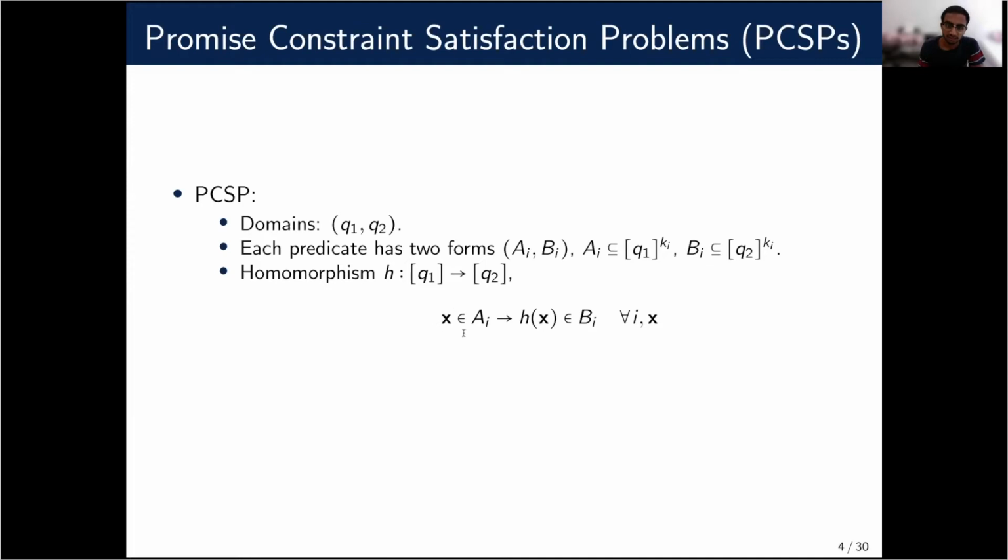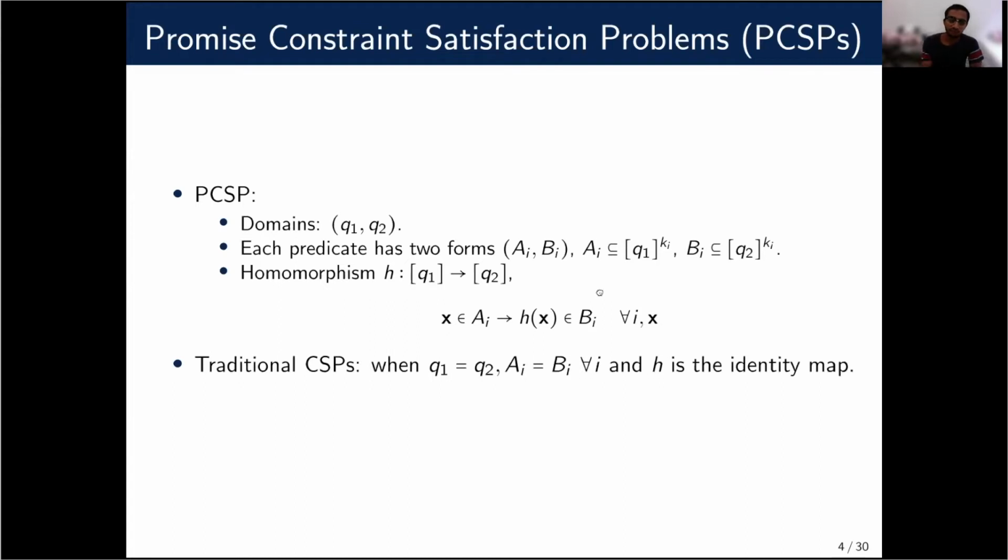That is, if a vector of arity ki is in Ai, and we apply this homomorphism h, the resulting vector should be in Bi. In particular, it means that if an instance is satisfiable when we view it as Ai, it is also satisfiable as a CSP in domain Q2 when we view the constraints as Bi. We can see that this generalizes CSPs, because when Q1 equals Q2, Ai equals Bi for all i, and h is the identity map, this is the same as a traditional CSP.